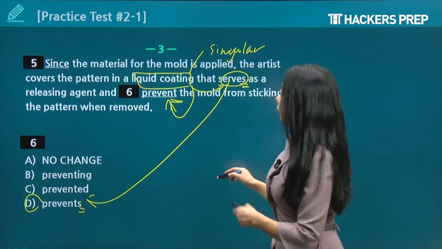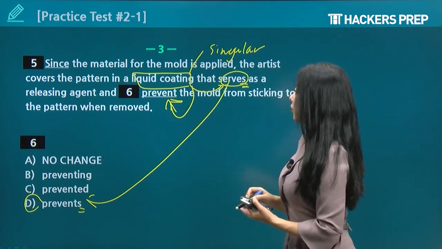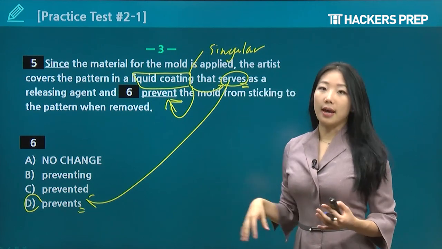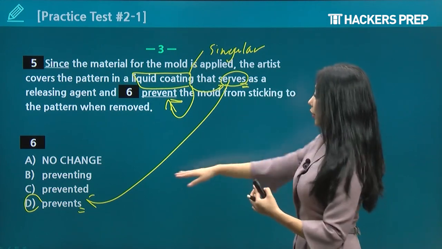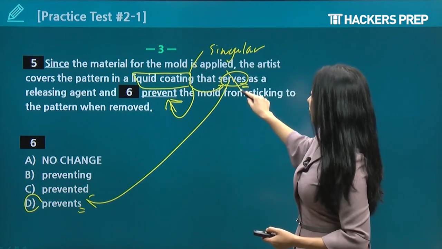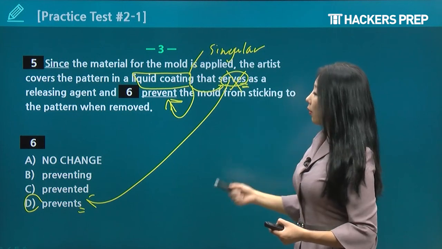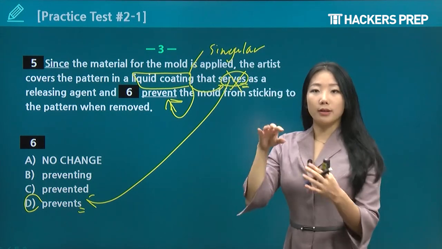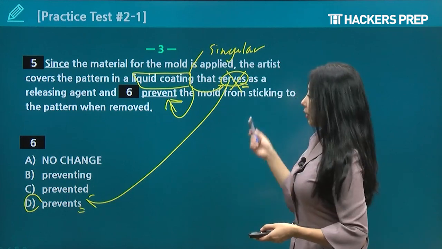Okay, but when you're confused with just looking at the subject, when you're confused about the verb tense, then look at the other verbs within the sentence and match your verb with the other verbs within the sentence. If there wasn't the verb serves in the sentence, then you will always have hints in other sentences surrounding this sentence. So like the sentence before or sentence after will have a verb hint for you.